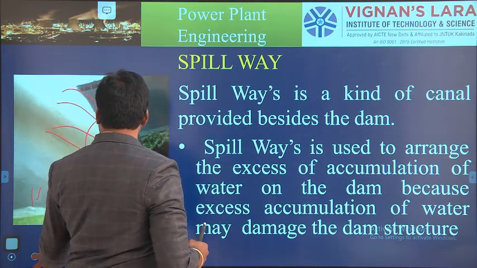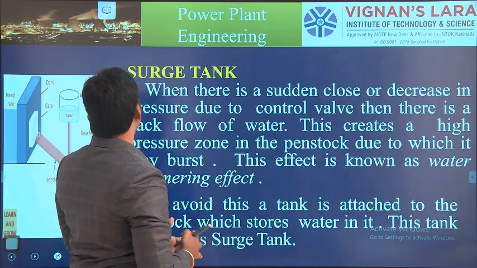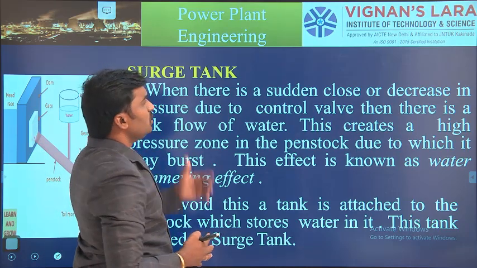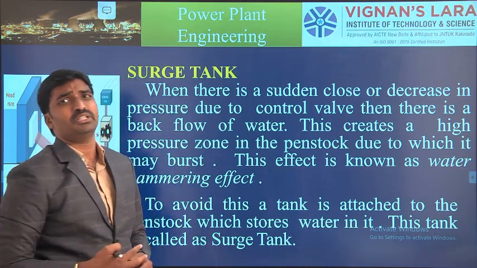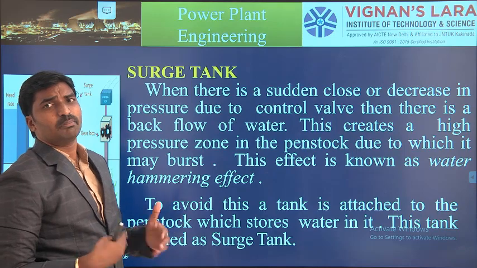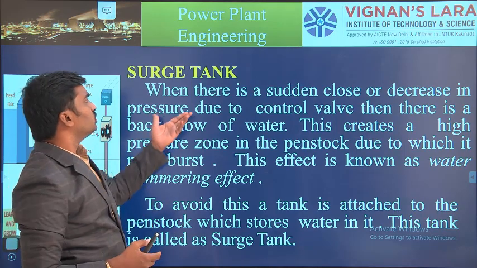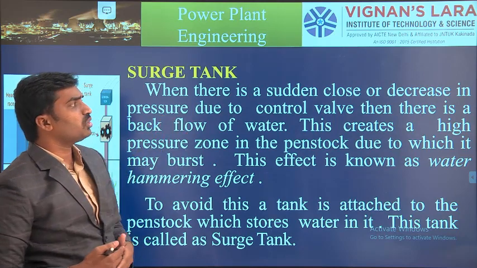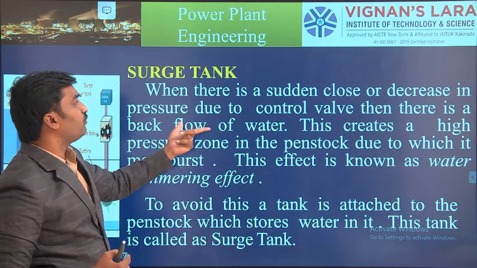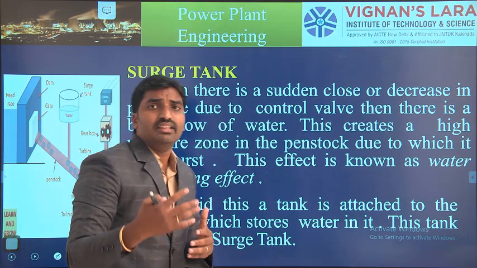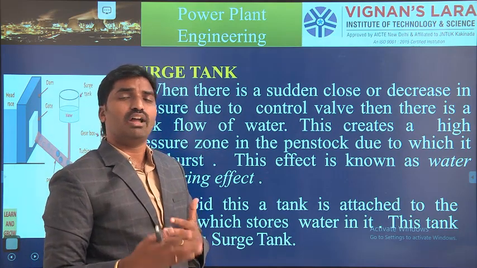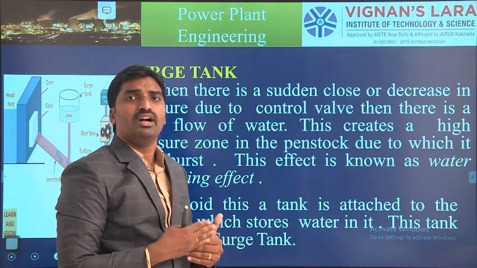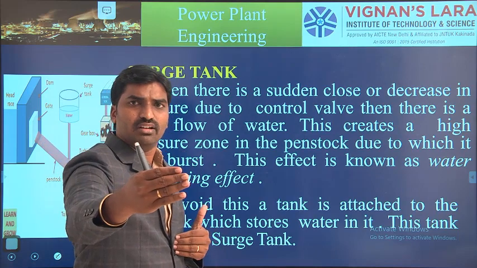And the next thing is the surge tank. So this is also a safety measure for a hydroelectric power plant. How does it help? When there is a sudden closing or decrease in pressure due to the control valve, then there is a backflow of water. So when the pressure changes, energy always moves from the high pressure level to the low pressure level.